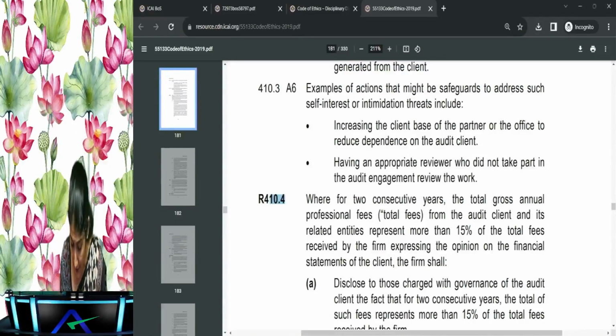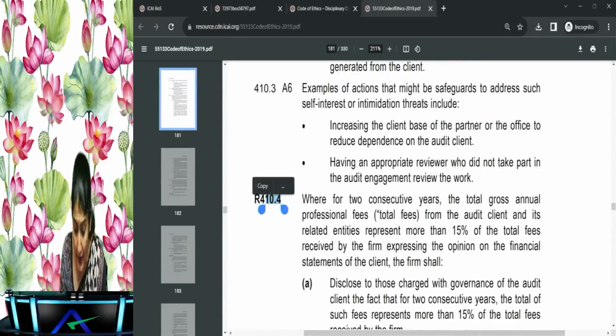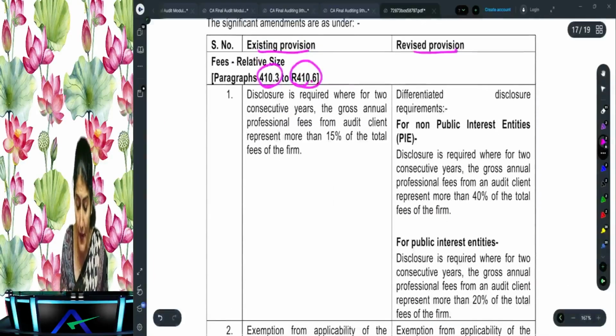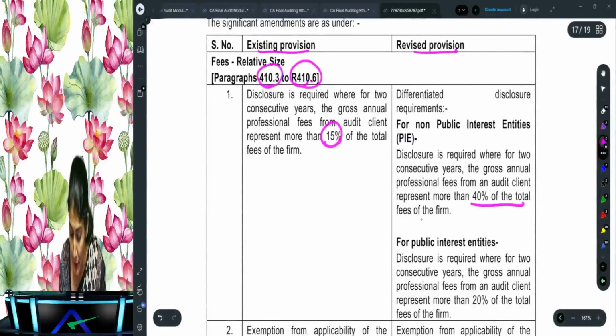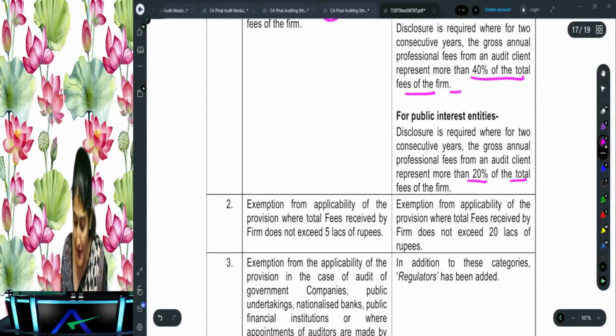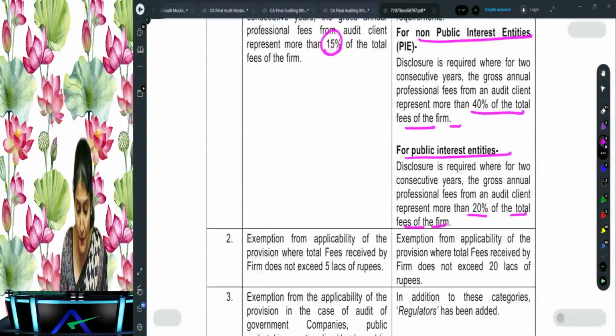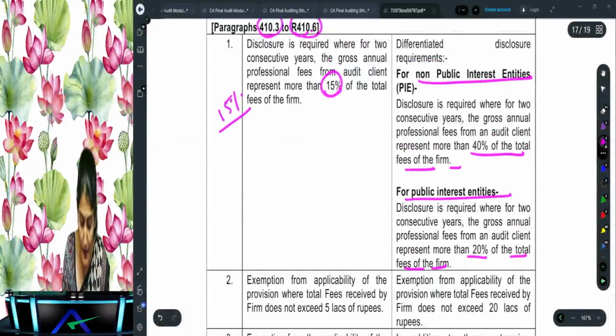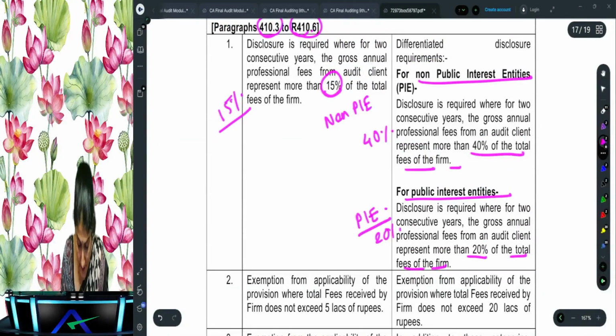Now what does it say? Disclose to TCWG of the audit client? No, now you have to disclose it to the institute. Earlier, how much it was? 15%. Now, what does it say? If it exceeds more than 40% in case of the non-public interest entities, and if it exceeds 20% of the total fees of the firm in case of the public interest entities, right? So earlier it was 15%. Now it has been revised to the 40% and the 20% for the non-public interest entities and for the public interest entities. Are you getting that?